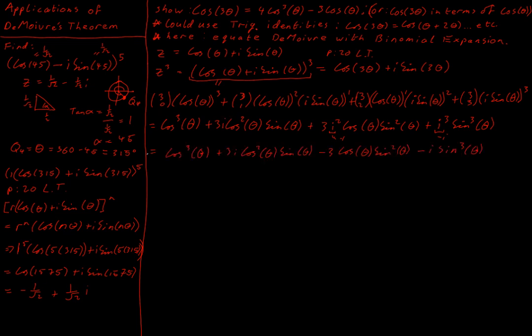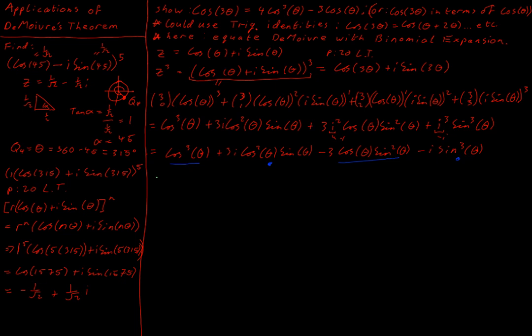So having multiplied out my i's, the only thing that I've done here is do these substitutions that I talked about. I now have this is real, and this is real, this is imaginary, and this is imaginary.